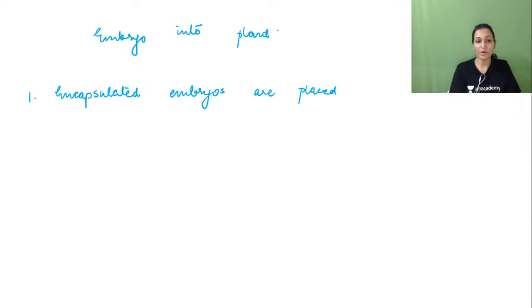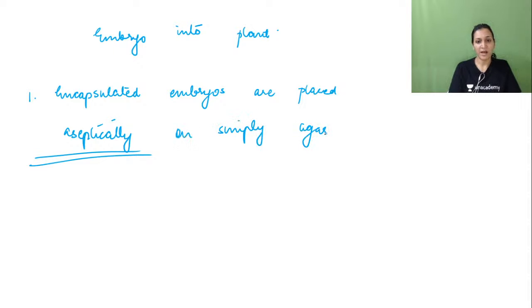aseptically. That is very important. This word should not be skipped at all, because it is an artificial medium. It can catch bacterial and fungal contamination very quickly. Though some antibiotics are also added in this medium so that it cannot catch infection very easily, still we need to maintain aseptic conditions, on simple agar medium.